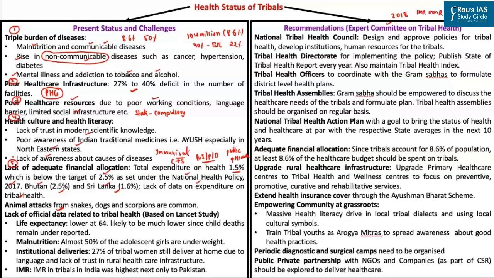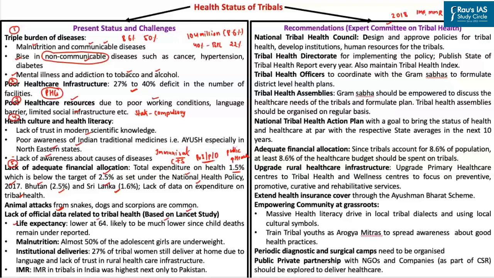So this particular expert committee took support of the data from the Lancet study. According to this committee, the life expectancy among the tribals is much lower, at 64, in comparison to the all India average. This committee also highlighted that even this life expectancy of 64 could actually be much lower, since most of the time the child deaths among the tribals do not get reported.